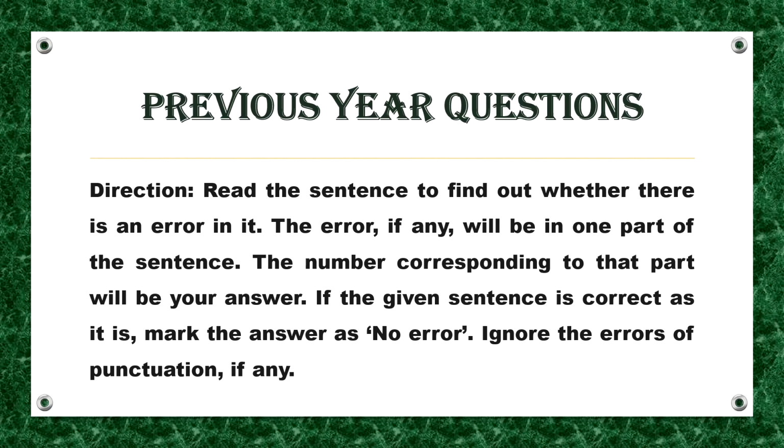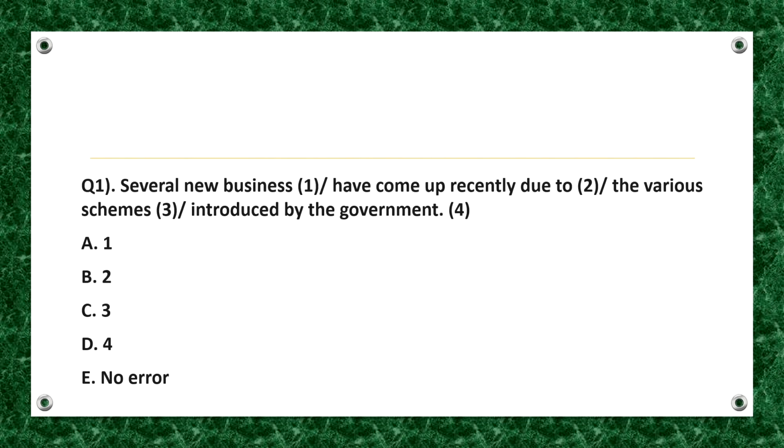Read the sentence to find out whether there is an error in it. The error, if any, will be in one part of the sentence. The number corresponding to that part will be your answer. If the given sentence is correct as it is, mark the answer as no error. Ignore the errors of punctuation if any. Fine. So, here is the first question, solve it.